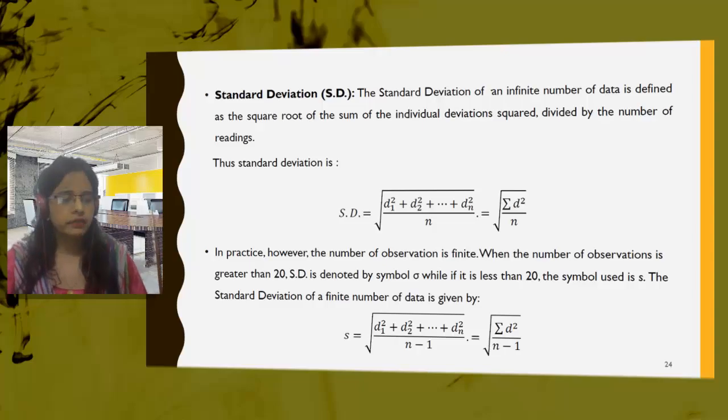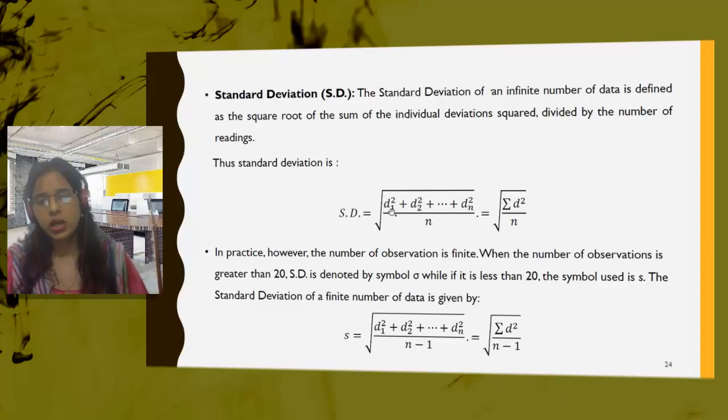Now the next term is standard deviation. The standard deviation of an infinite number of data is defined as the square root of the sum of individual deviations squared divided by the number of readings. So in mathematical terms, I will explain what it is. Standard deviation is denoted by SD. Standard deviation is defined as the square root of the sum of individual deviations squared.